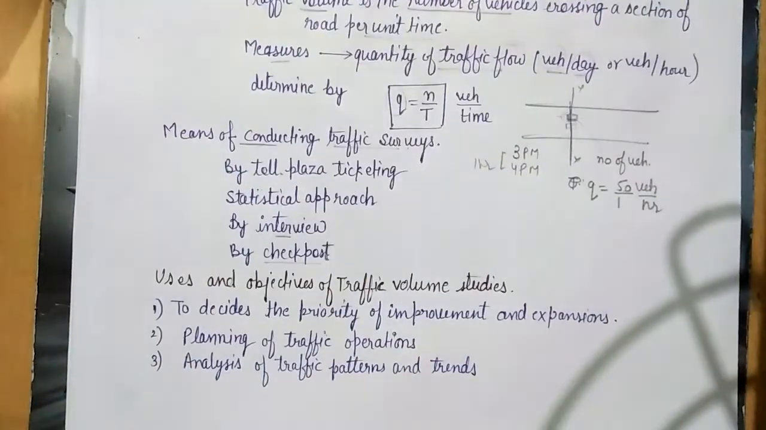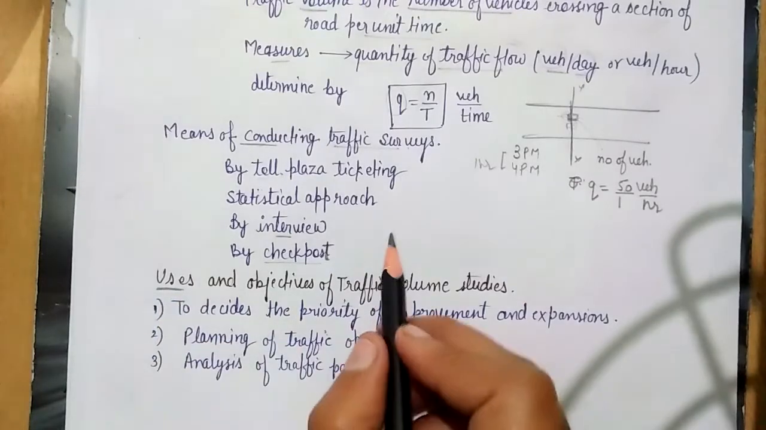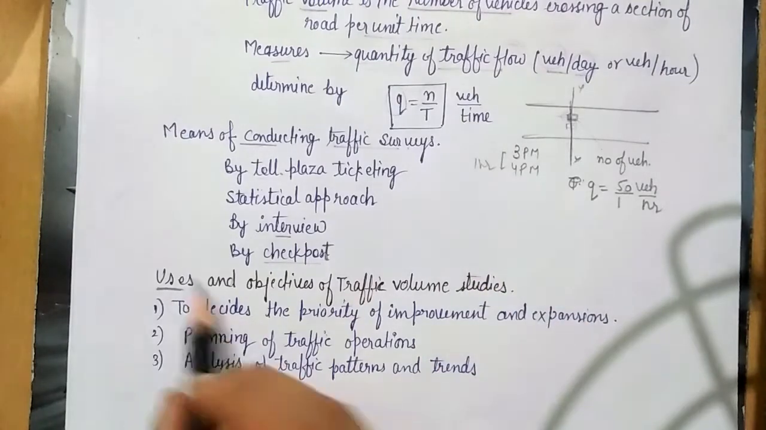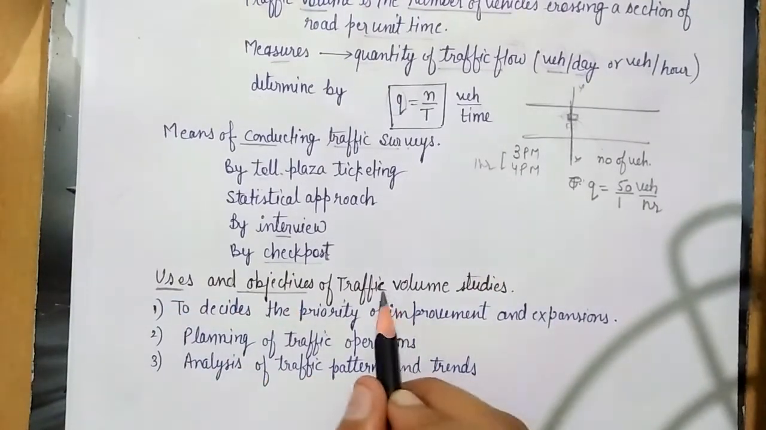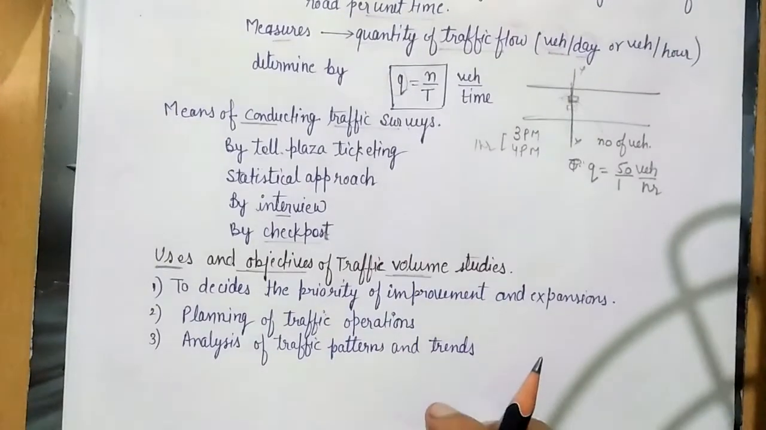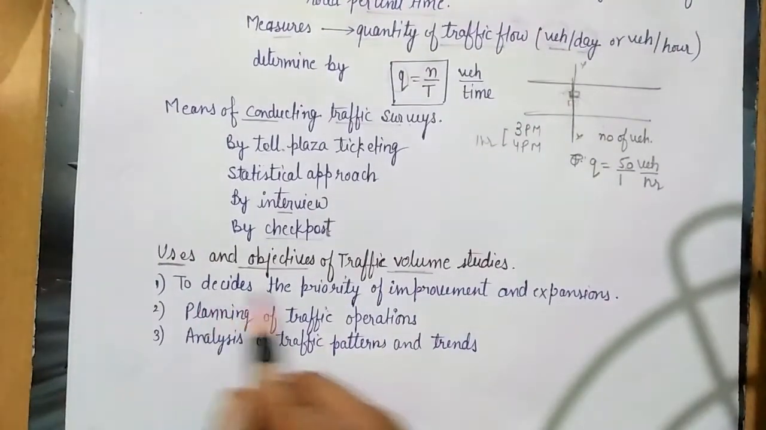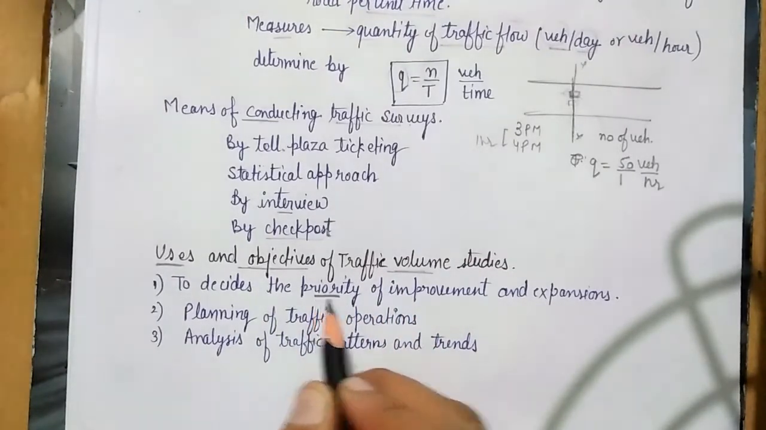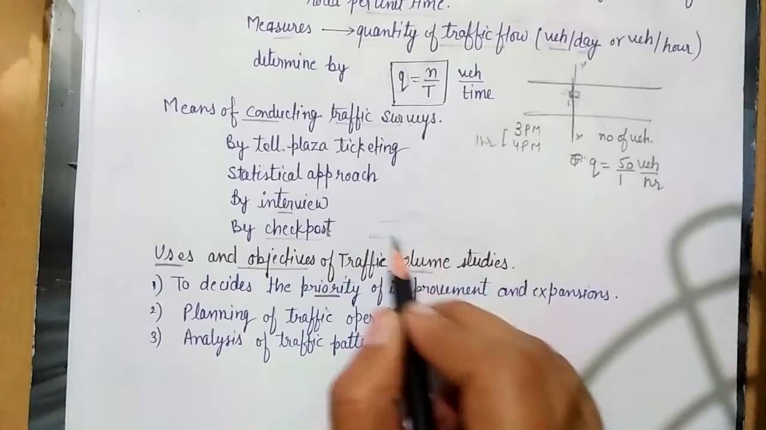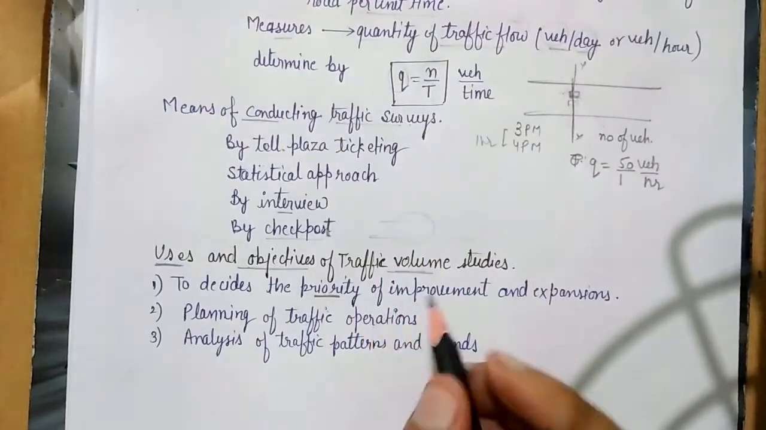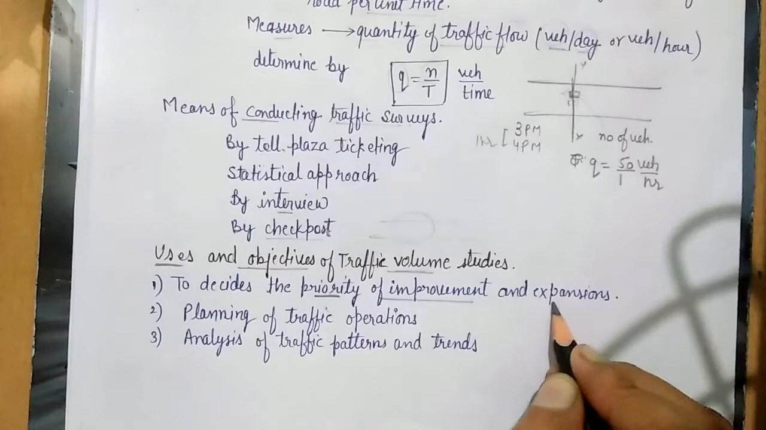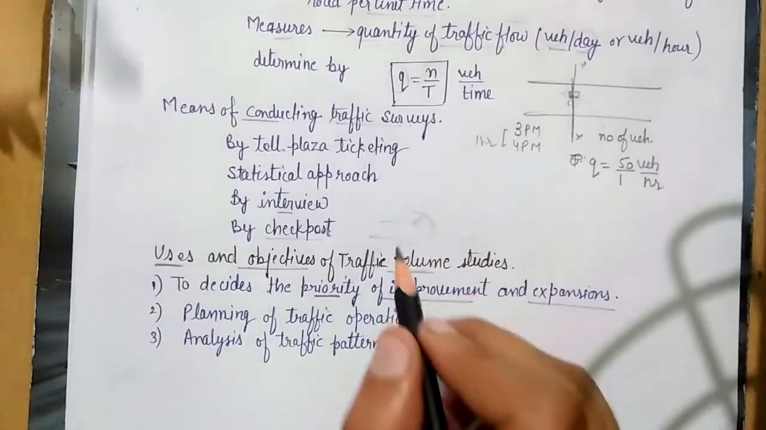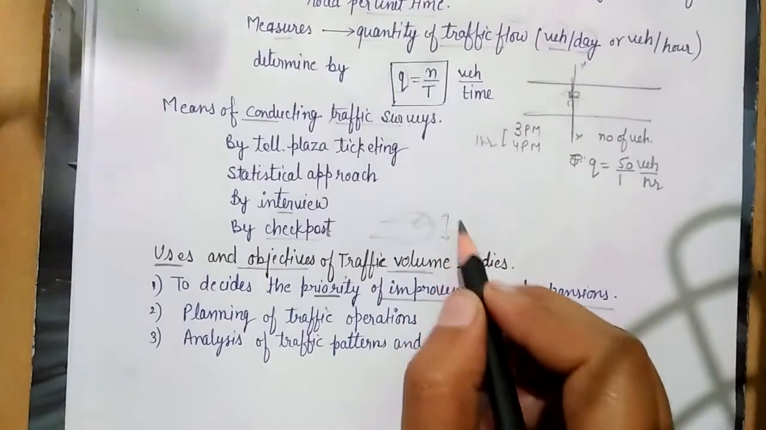Okay, so next is where we use the data we collected from the traffic studies, and what is the objective of traffic volume studies basically, right. So from the traffic volume we can decide our priority, which road is the most important road for us. ठीक है, how we can improve it, and expansion of this road. If there is a higher traffic volume, it needs to be expanded, its width needs to be expanded, right.